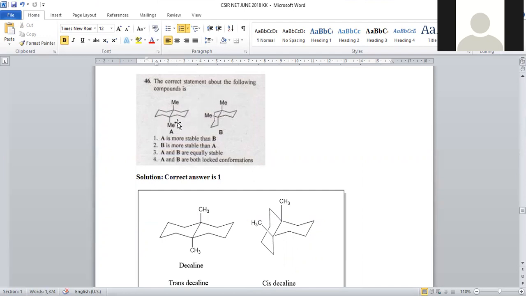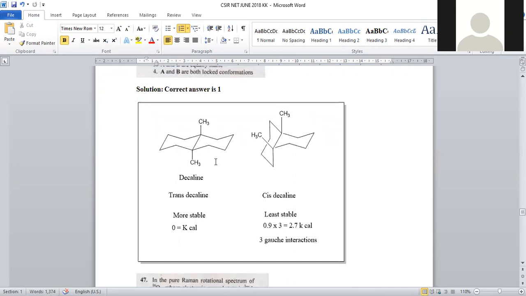Both are bicyclic systems. Two rings are 6-membered cyclohexane rings, and both are connected. It is a kind of condensed system. At the bridgehead centers, we have 2 methyl groups, and here also at the bridgehead centers 2 methyl groups are there. These 2 methyl groups are exactly anti with respect to each other. In this, gauche interactions will be there. The first structure is represented as trans arrangement. The second structure is represented as cis arrangement.